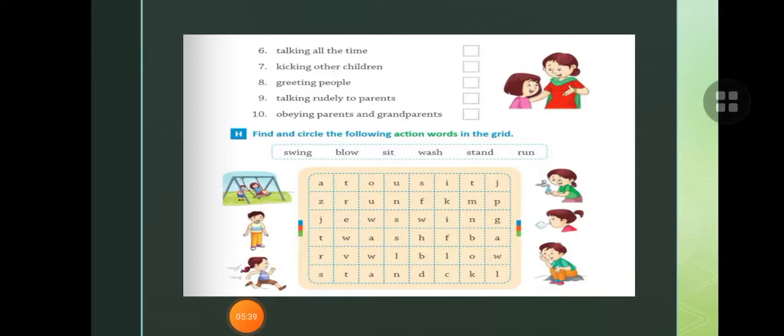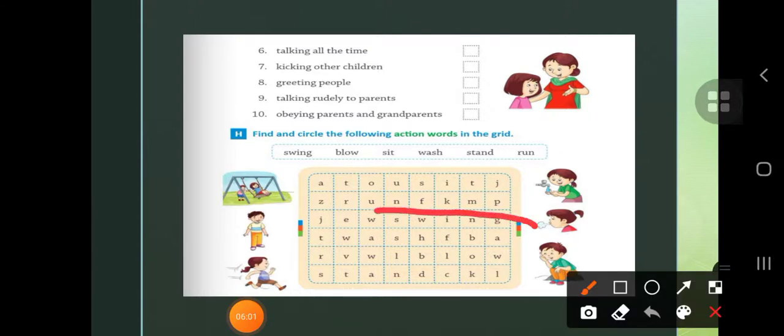And children, next is H part. Find and circle the following action words in the grid. Some action words are given here: swing, blow, sit, wash, stand, run. You will find the words in the grid and circle them. Okay, swing. You will find swing here and circle it. So you can do this exercise, like swing, circle it.